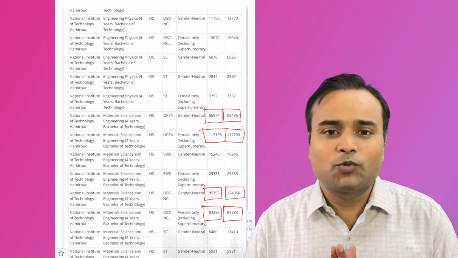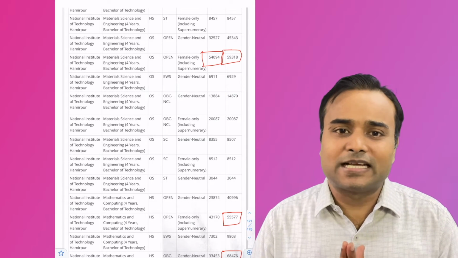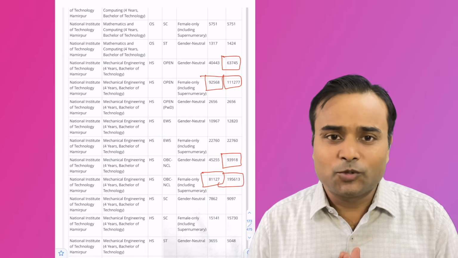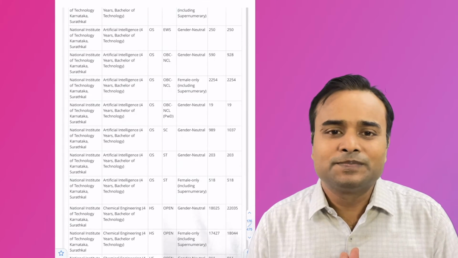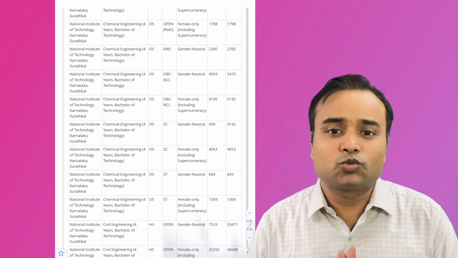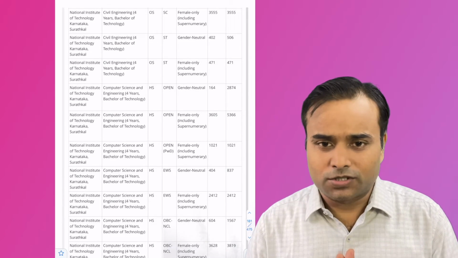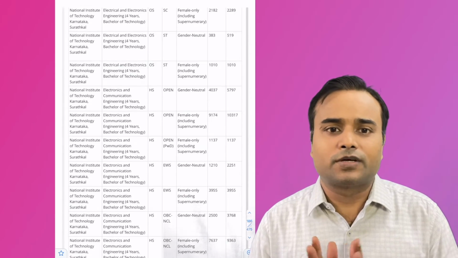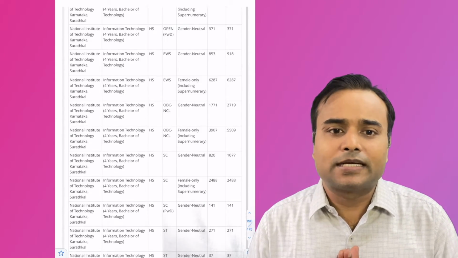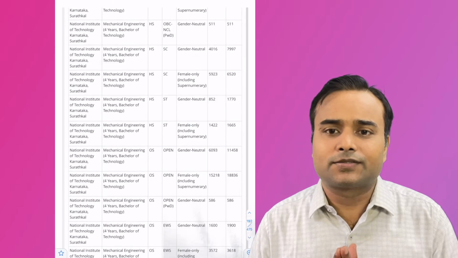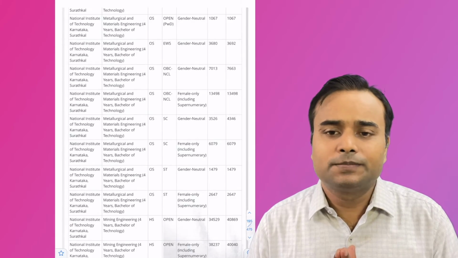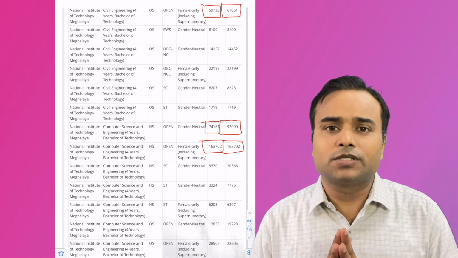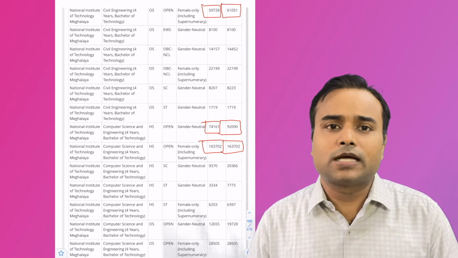After that, NIT Hamirpur material science and engineering was available. NIT Hamirpur mechanical engineering was available. Okay, after that NIT Surathkal, this is one of the topmost NITs, which comes within the top 5 NITs. NIT Surathkal, let's see what options were available. There was no option last year.